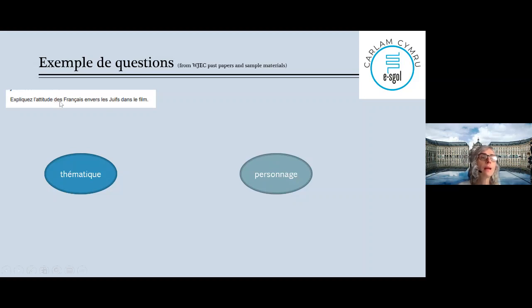So, expliquer l'attitude des Français envers les Juifs dans le film, c'est un thème. L'attitude des Français, the attitude of a group of people towards another group of people. And that should ring bells. You'll have themes on groups of people, okay? So think about that with your own movie. If your movie is La Rafle, yeah, fine, you can think about it. Or l'attitude des hommes politiques envers les Juifs, the attitude of the politicians toward the Jewish.